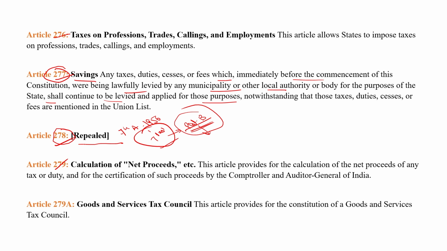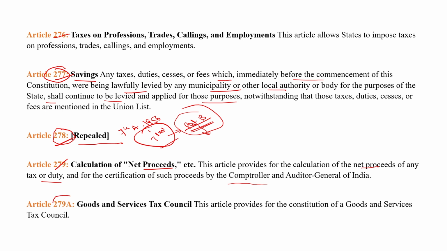Article 279 explains the calculation of net proceeds, etc. This article provides for the calculation of net proceeds of any tax or duties, and for the certification of such proceeds by the Comptroller and Auditor General of India. It means the net proceeds of the taxes will be calculated by the Comptroller and Auditor General of India according to Article 279. Clear?